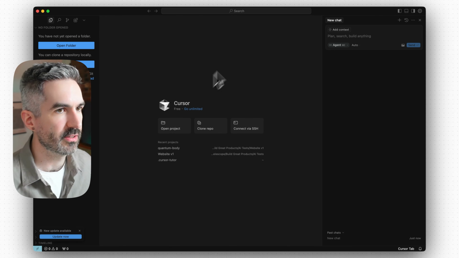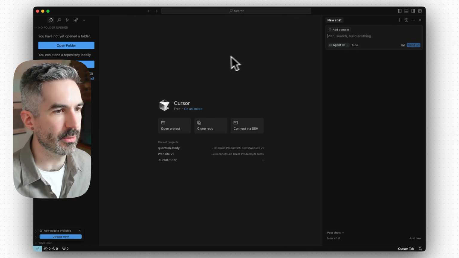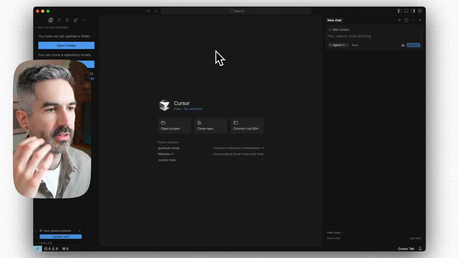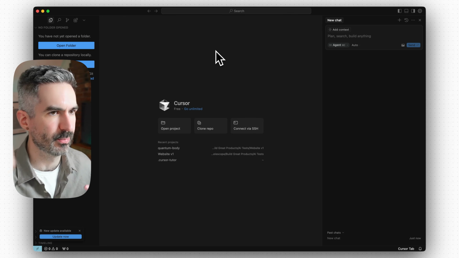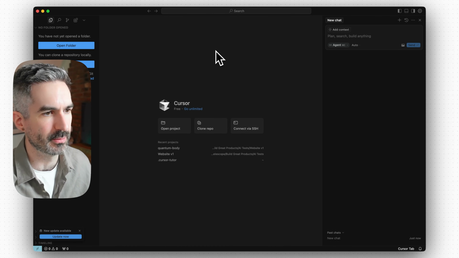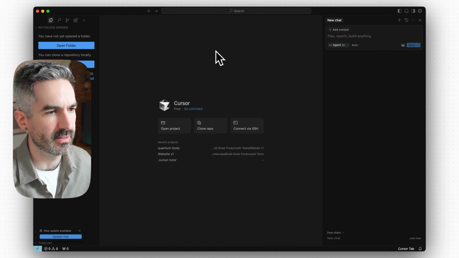So let's go into Cursor here. I haven't got anything built or any projects open in Cursor. I'm just going to basically try and talk to Aura and get it to put it into Cursor. I feel like that's something it should be able to do based on the website and what I've read up about it. So let's see if it can do it.